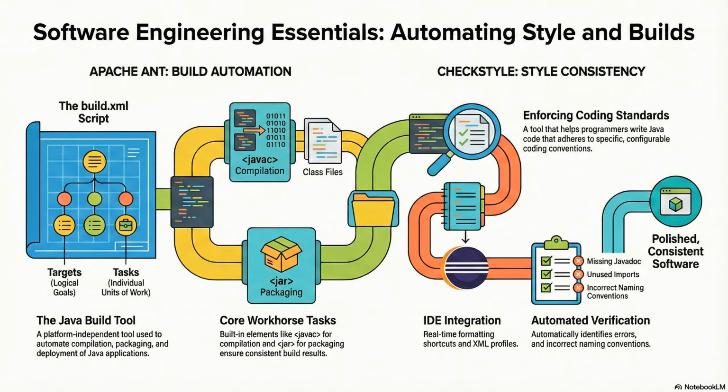Then we have java to run the program. And the notes practically scream about one attribute, fork true. Yes. This is non-negotiable. Fork, like a fork in the road. Exactly. It means run this program in a separate Java virtual machine. Okay, why does that matter so much? So, Ant itself is a Java program running in a JVM. If you don't fork, it runs your program inside that same JVM. They're sharing memory. I see where this is going.